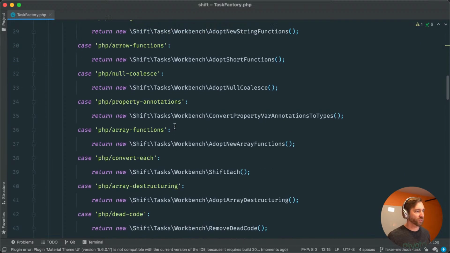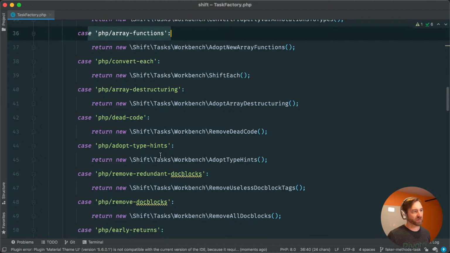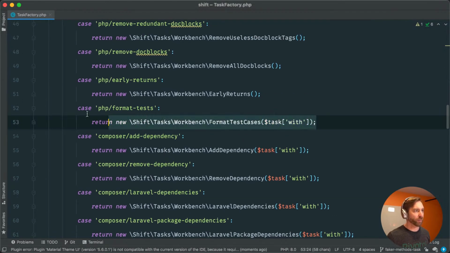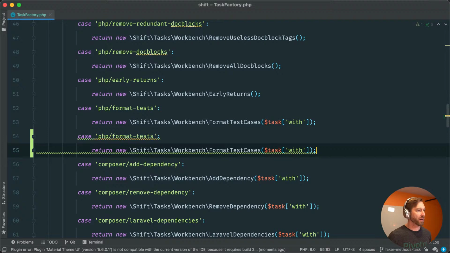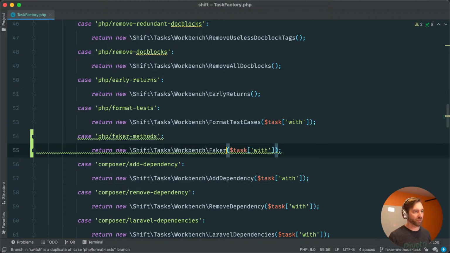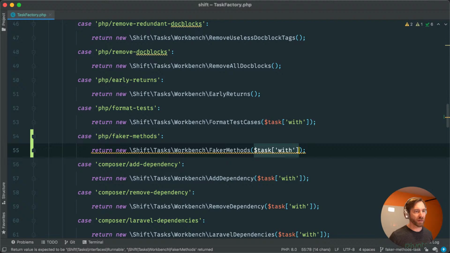This will just be a PHP task since it's not necessarily Laravel specific. So I'm going to go to the bottom of the PHP ones here and bring that over. Let's call this Faker methods, and we'll do the same thing here, Faker methods. And there's no additional with.